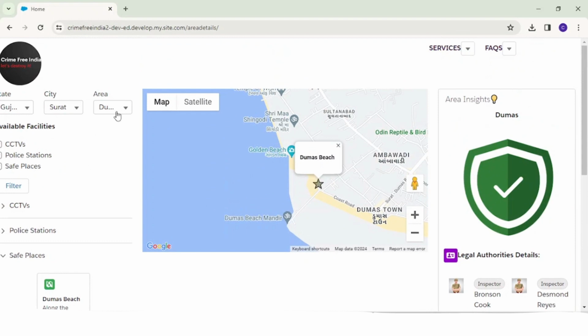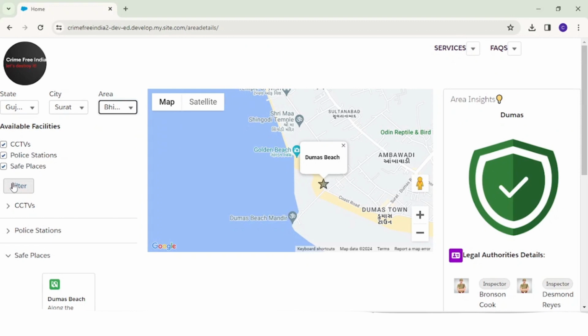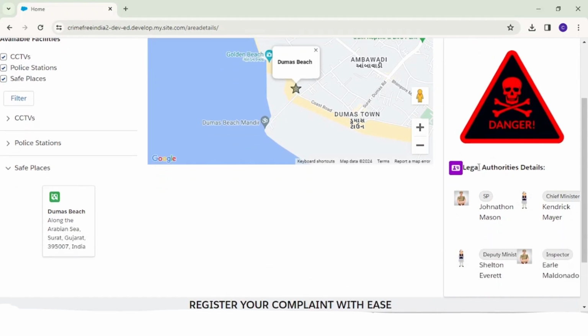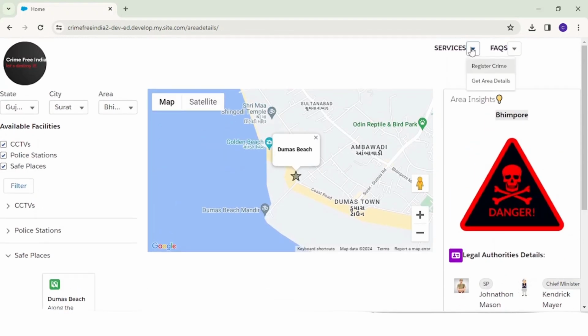Let me show you another area. Let's select Bhimpur and click on filter. As you can see, in Bhimpur there is only one safe place, and on area insight, Bhimpur is not considered a safe place, so we should avoid visiting this area. Yeah, so this is about the get area details feature.